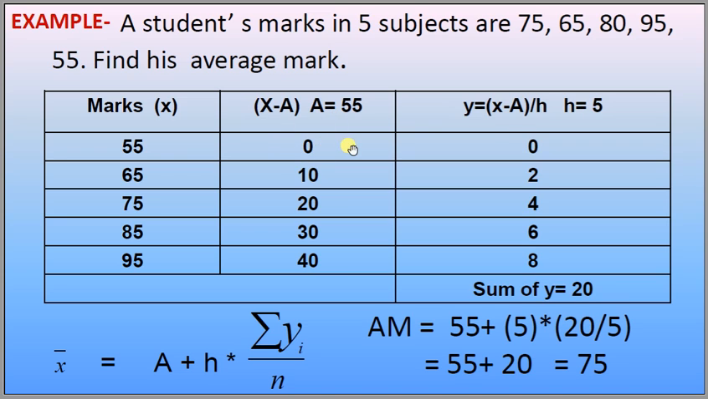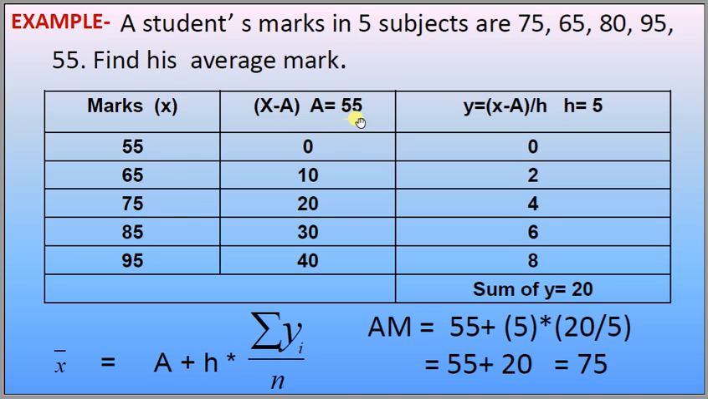Taking x minus a upon h, with h equal to 5, 0 divided by 5 is 0, 10 divided by 5 is 2, 20 divided by 5 is 4, 30 divided by 5 is 6 and 40 divided by 5 is 8. And the sum of y, that is summation yi, is equal to 20, and we know the formula to calculate the arithmetic mean in case of an individual series by the step deviation method: x bar is equal to a plus h into summation yi divided by n.